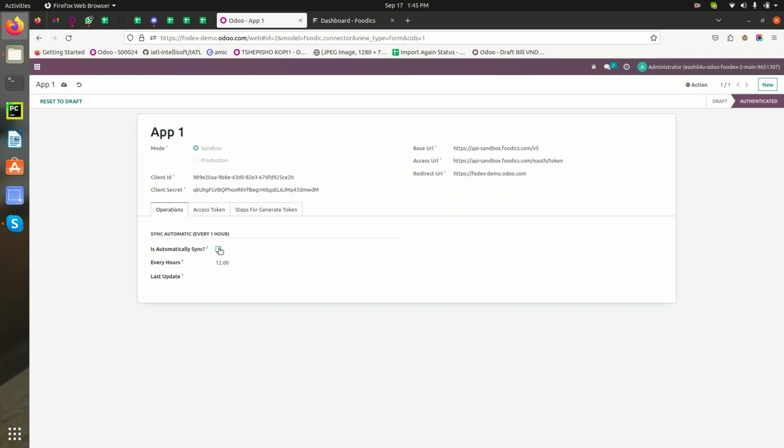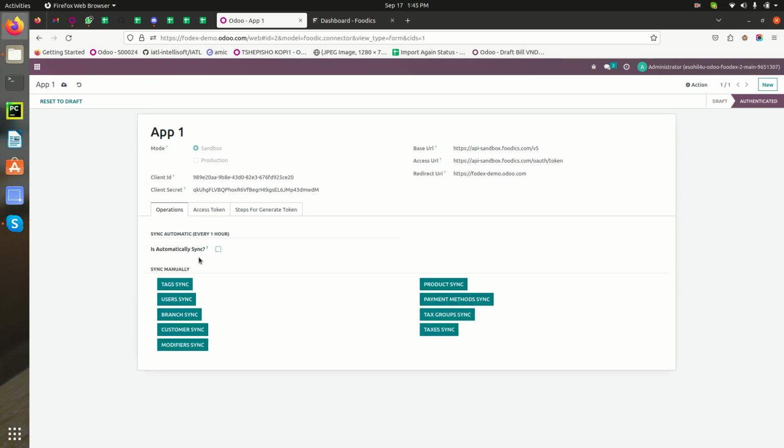If we move to manual, here we can see all the manual buttons. We can sync the tags, users, branches, customers, modifiers, products, payment methods, tax groups, taxes, and all the things are covered.